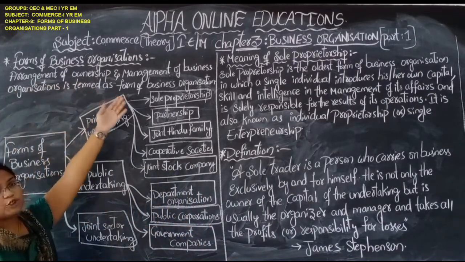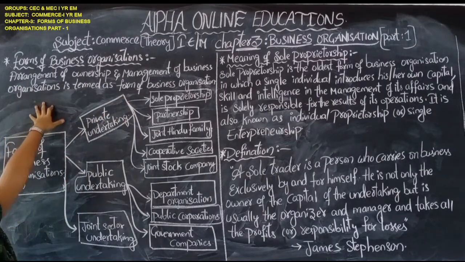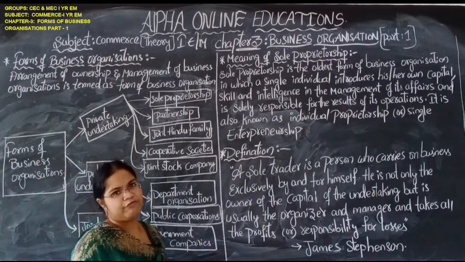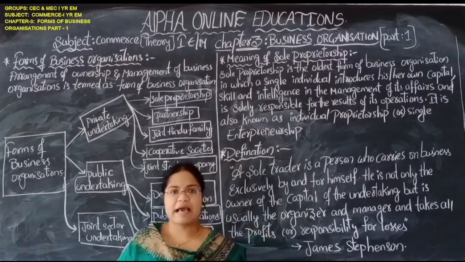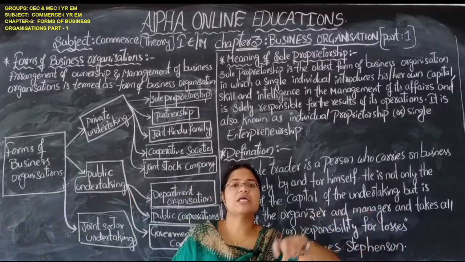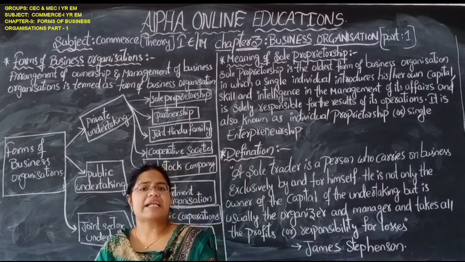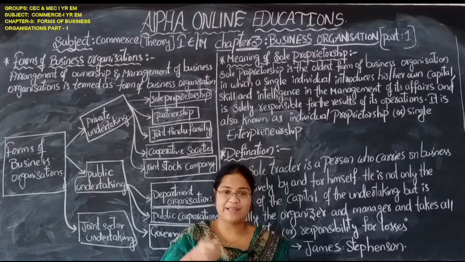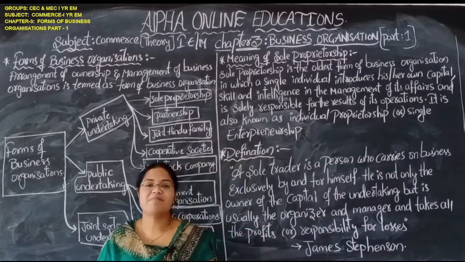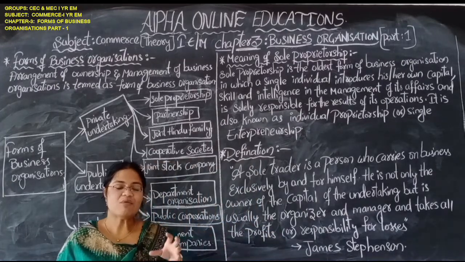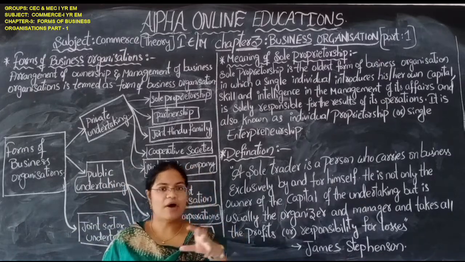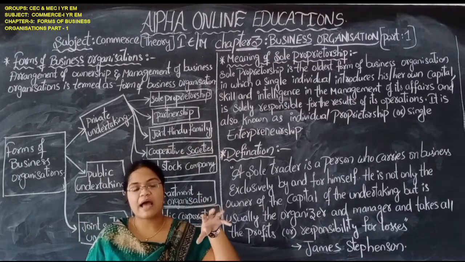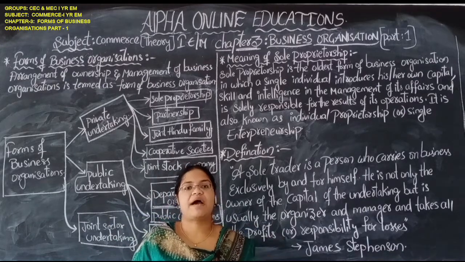Arrangement of the ownership and management of business organizations is termed as forms of business organization. Ownership and management are different concepts. Ownership means they bring the capital. Management means they control the business, every activity and operation of the business. Operations here is not an operation theatre with blades. Here operation means activities in our commerce, whatever day-to-day activities we have regarding the business. Those activities are done and controlled, managed by the management.